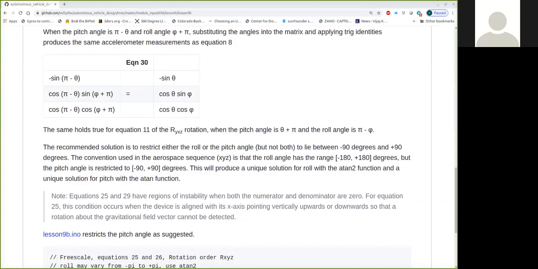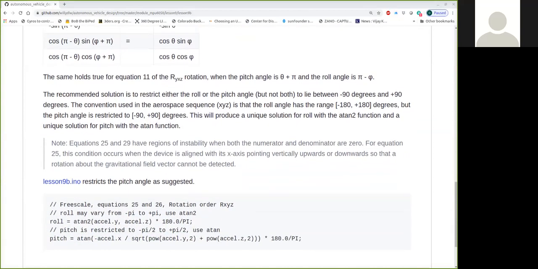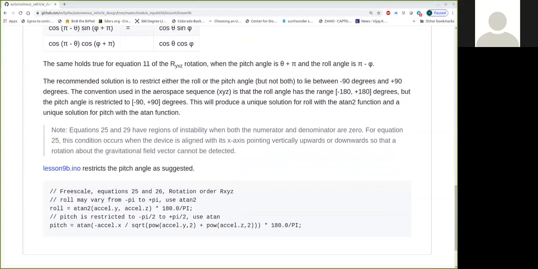We know atan gives us angles in the range minus 90 to plus 90, so we'll use atan as our unique solution for the pitch. All lesson 9B does is change the calculations for pitch and roll. Instead of atan, we're using atan2 here, and the pitch calculation remains the same as it was.